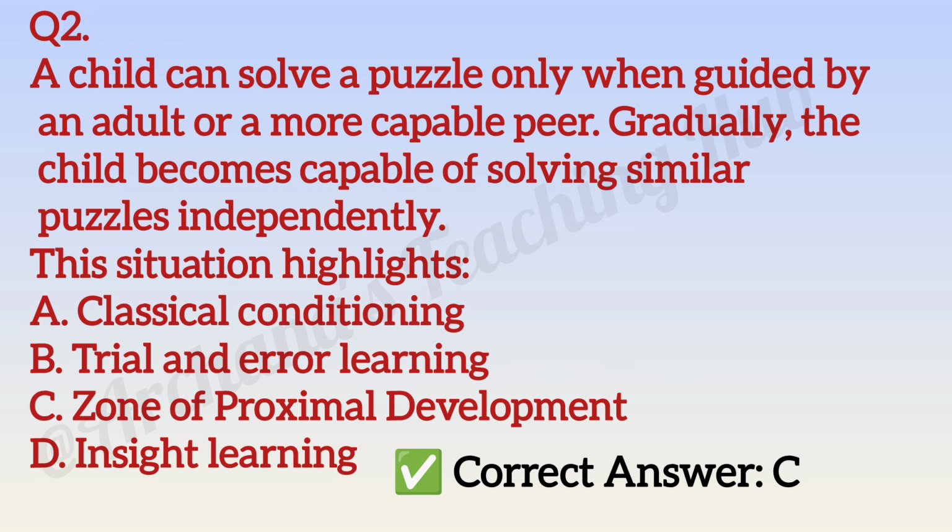Correct answer is option C, zone of proximal development. Vygotsky's ZPD refers to the gap between what a child can do alone and what they can do with guidance.